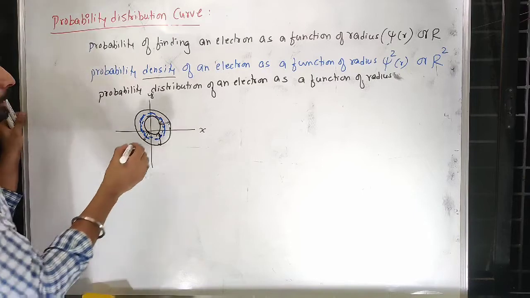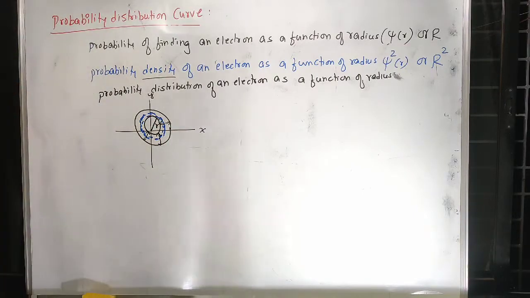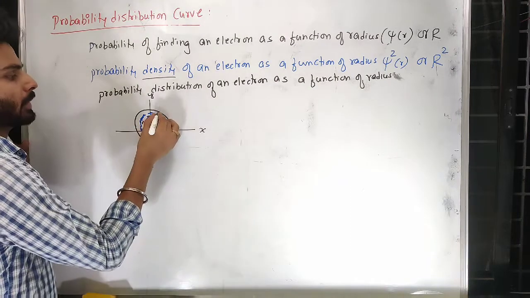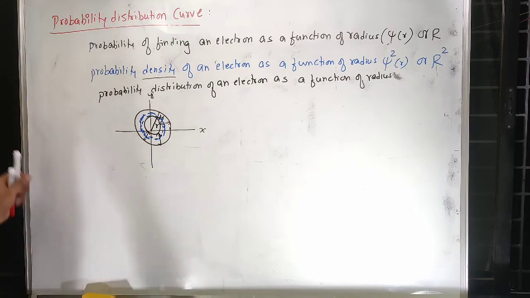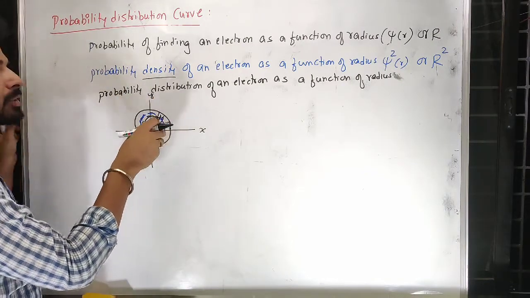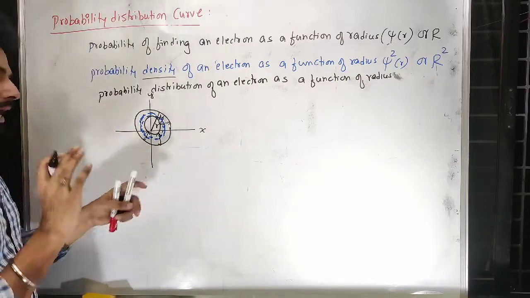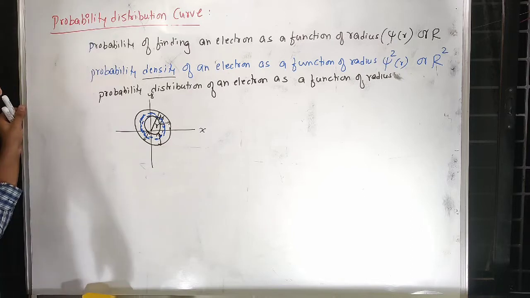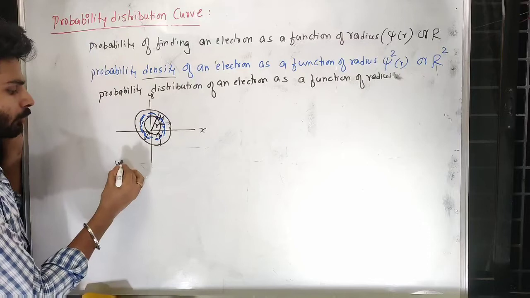So I need to calculate this from here to here, let us say r, and from here to here, let us say small dr, small distance. This is like a tire type of stuff. It is neither tire, I would say bigger sphere, and there is a smaller sphere, and the remaining part, that volume I need to multiply. So how much it will be? That volume